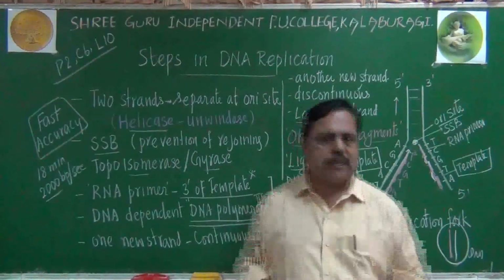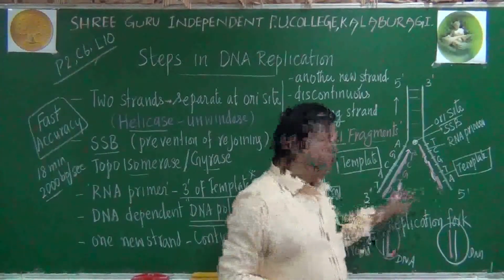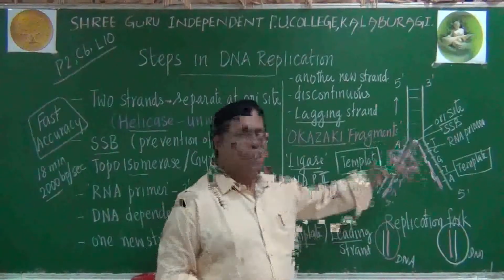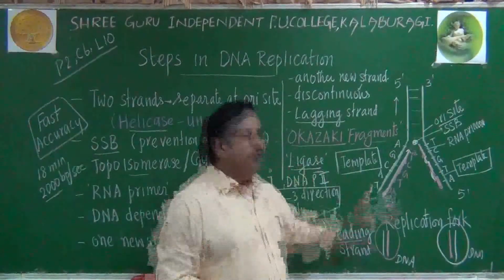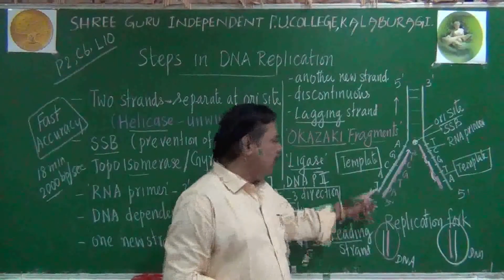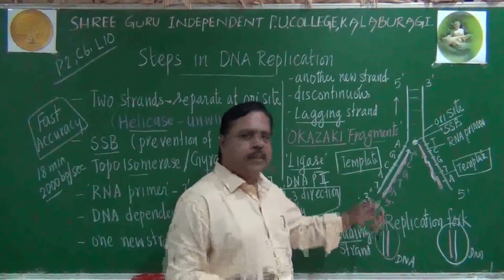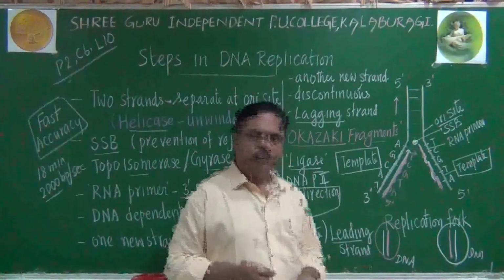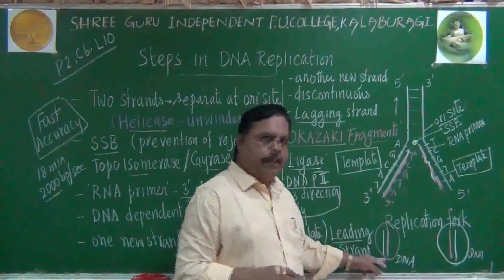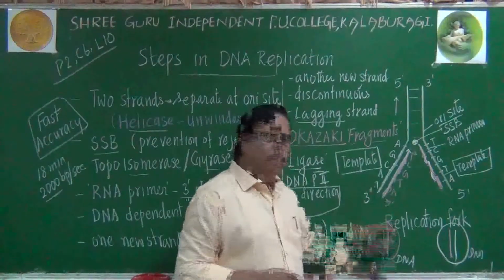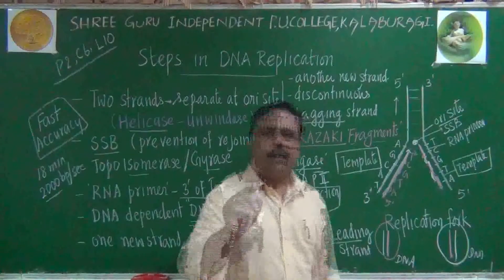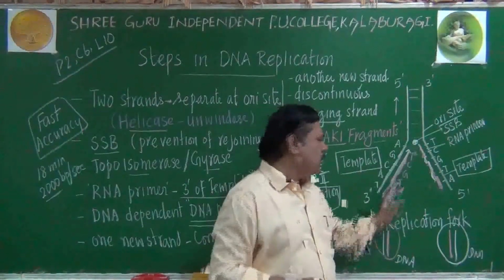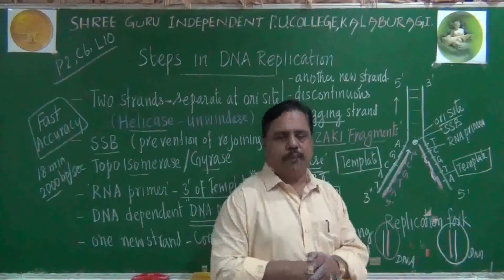Finally, what happens? There are 4 strands present here. 2 of them are newly constructed, 2 of them are old ones. At the end of replication, one of the parental strands will take its complementary daughter molecule. It will become a new DNA. So, in each daughter DNA, one old strand, one new strand will be present. This is called semi-conservation.